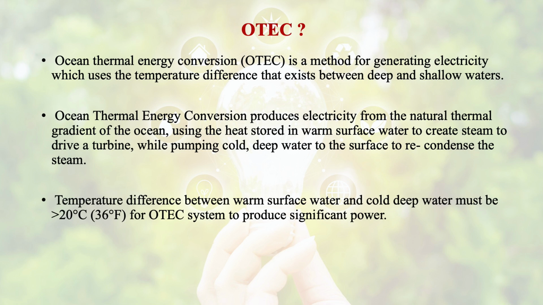The temperature difference between warm surface water and cold deep water must be greater than 20 degrees centigrade for an ocean thermal energy conversion system to produce significant power.